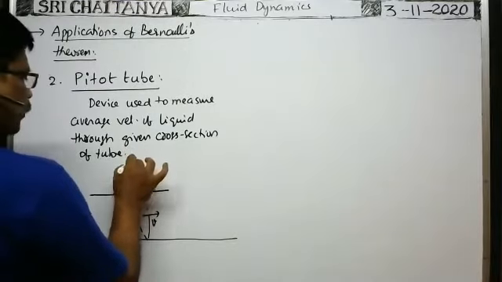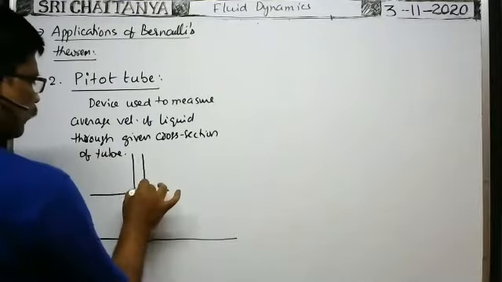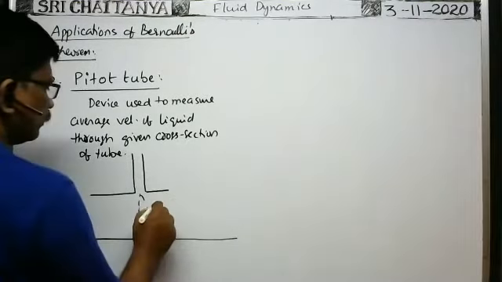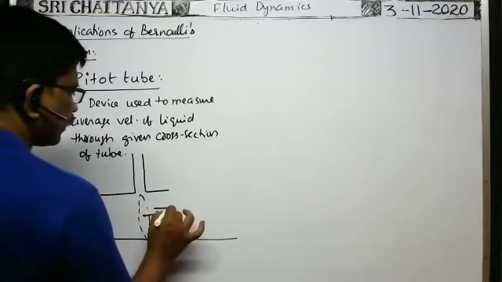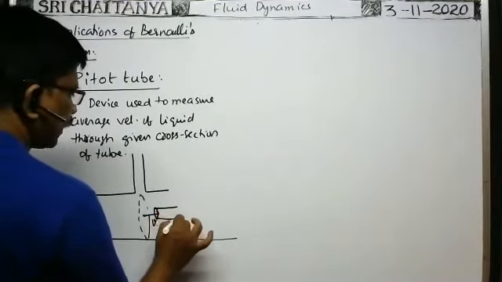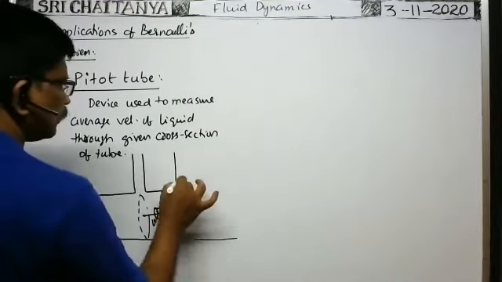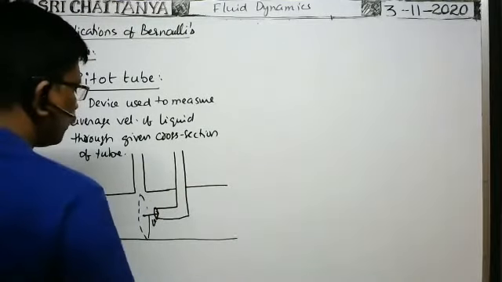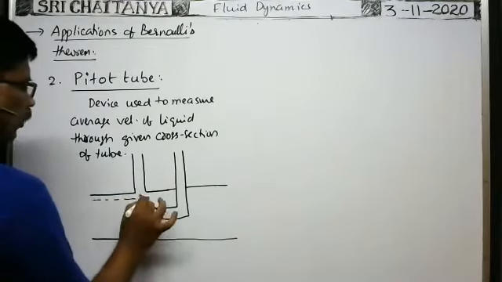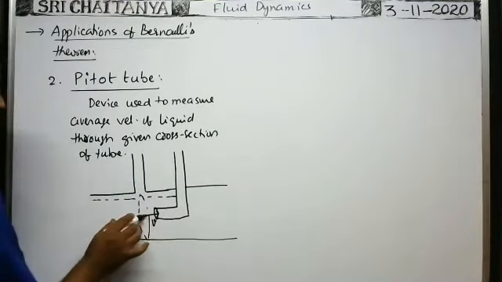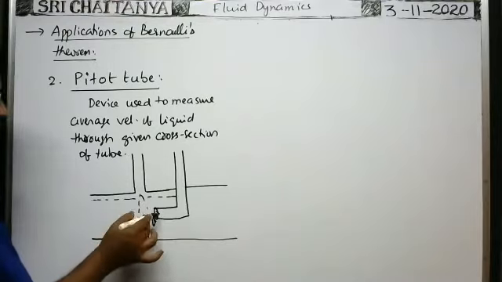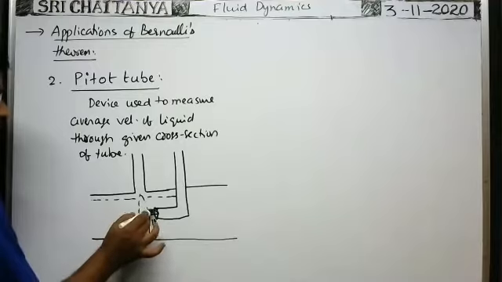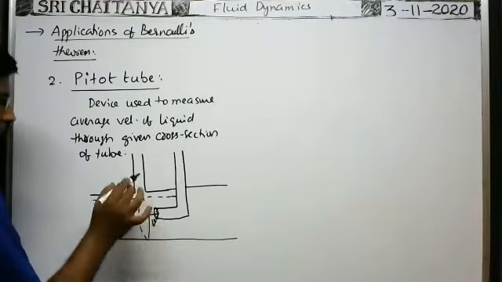Here a vertical tube is fixed in order to measure the pressure at this cross section. Now here an L-shaped tube is kept inside the broad tube so that it stops the velocity of the fluid. Whenever a narrow tube is kept in front of the fluid flow, the velocity of the fluid will be stopped here. Due to that, velocity of the fluid is reduced to zero.